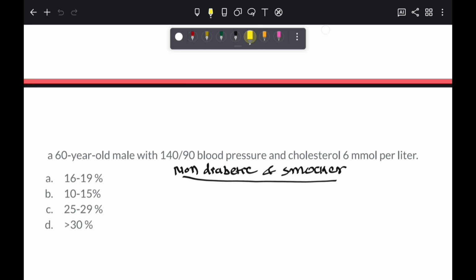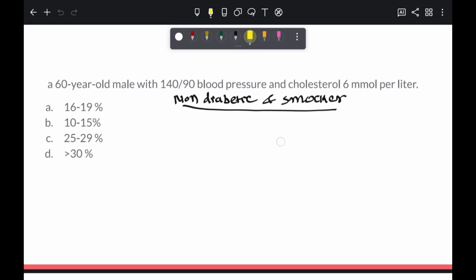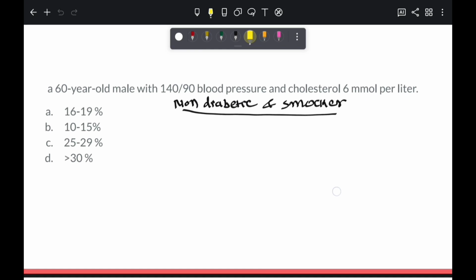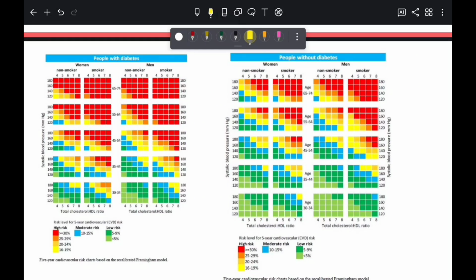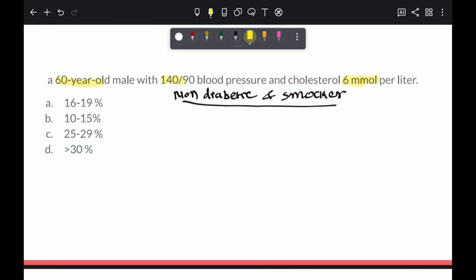Okay, let's make this interactive. Pause the video right now and think about a hypothetical patient, say a 60-year-old male with 140/90 blood pressure and cholesterol of 6. How would you assess their risk? Got an answer in mind? Awesome. The right answer is 10-15%.